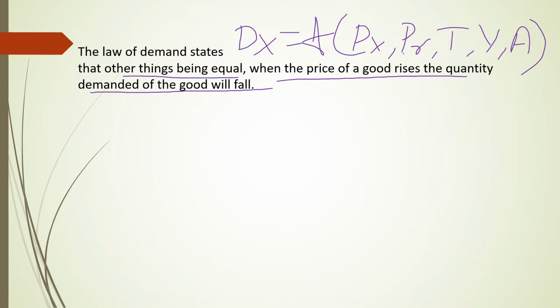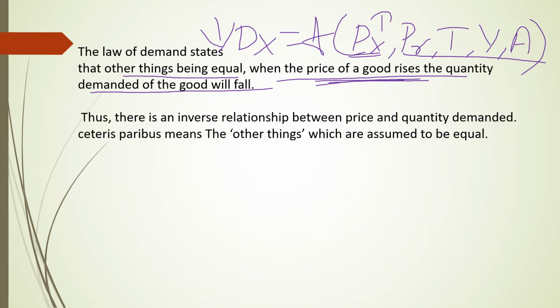When other things remain constant and there is a change only in the price of X good, when the price of the good rises, demand for X good decreases. That means there will be a fall in the demand for X good. Thus, there is an inverse relationship, that means a negative relationship, between price and quantity demanded.